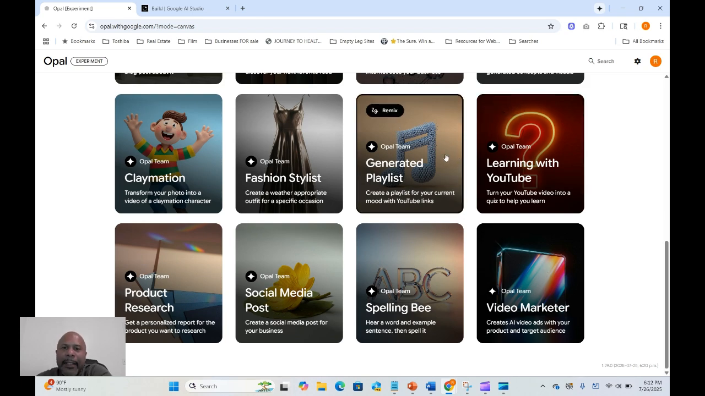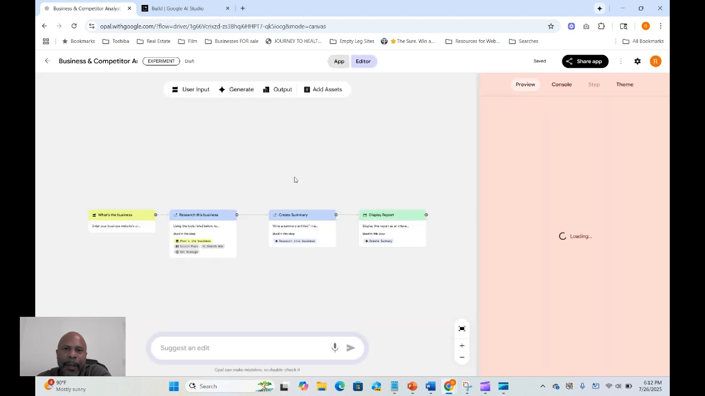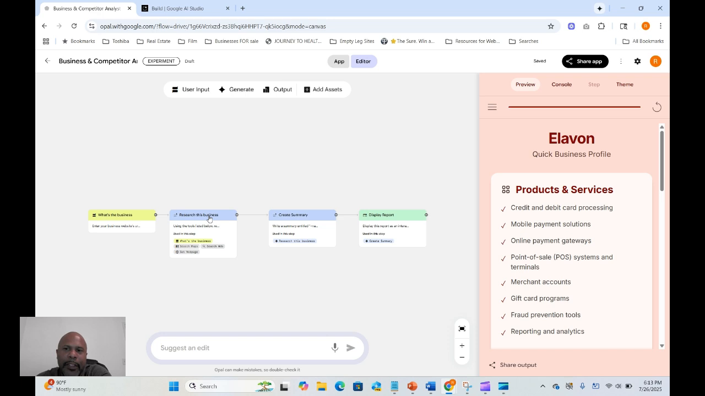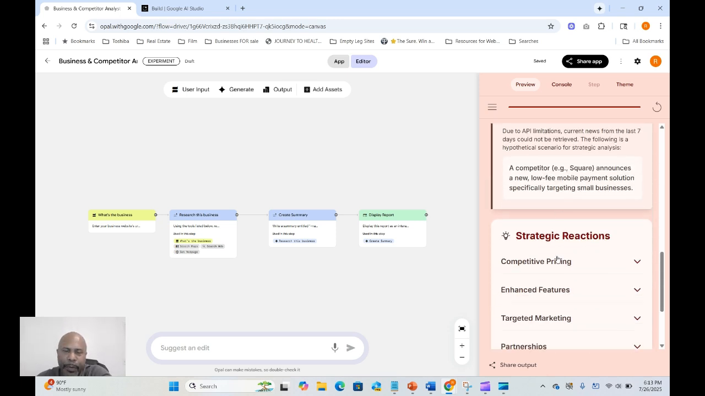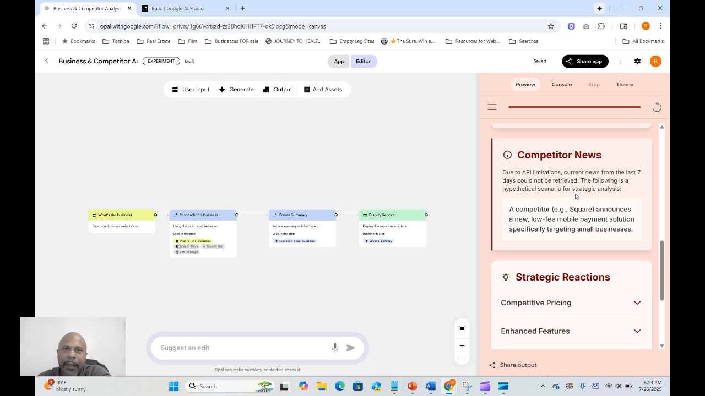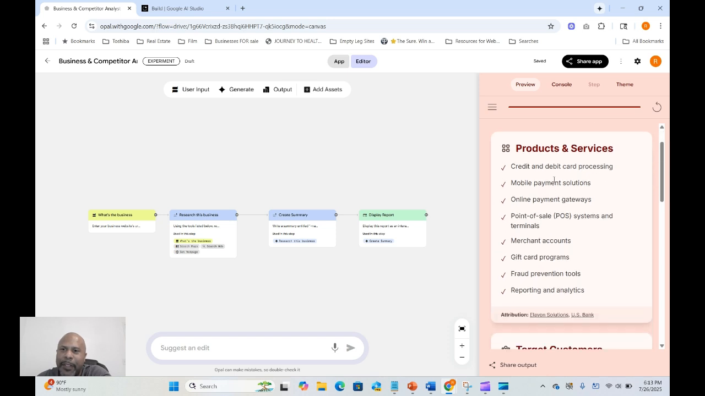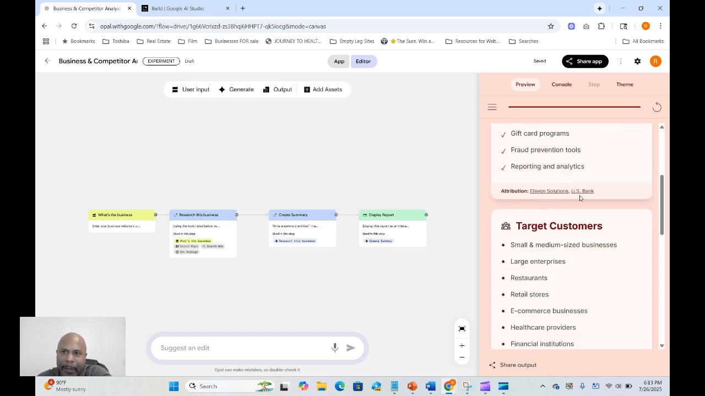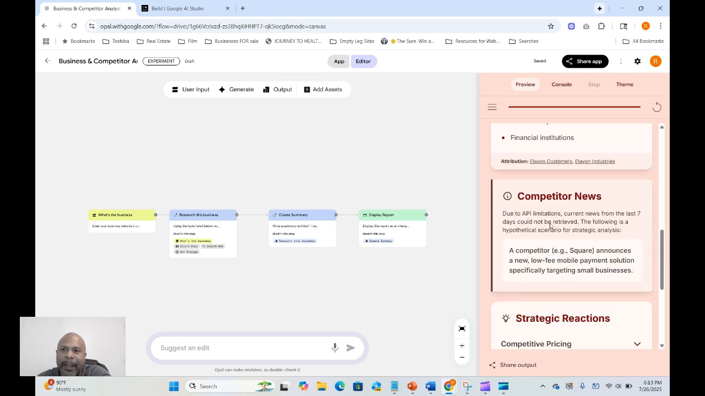So, what I decided to do is I wondered if I could take one of these. This is an app I remixed from that business analyzer that I wanted to actually research a company and then give it insight into competitor news, right? And then ways that that company could pivot, based on competitor news. So it looked like it was going to do it, so it researched a little bit on Elevon, a company I used to work for, a subsidiary of US Bank, talked about what it was, their target customers, all that. But this is where it failed.